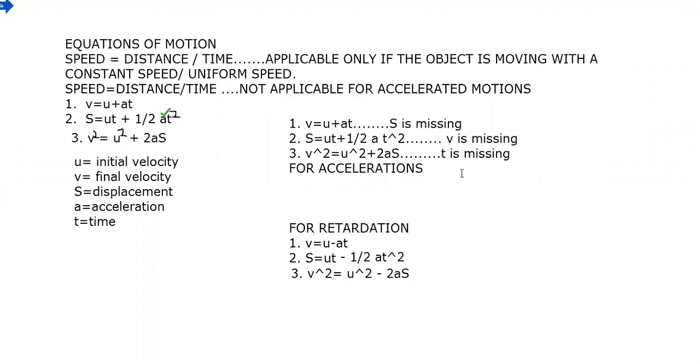Clear, class? Yes. So write down these equations of motion. Copied? Yes, sir.